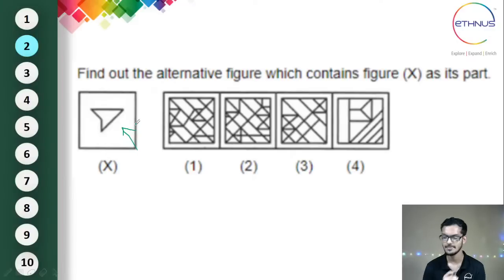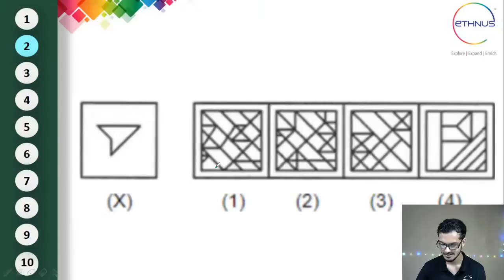Yes, so the correct answer for this particular problem is option A, and you can see here on the screen. The embedded image of this one is here. I'm going to draw a line on that. You can see here, this is one line, this is one more line here, this is one more line, and another one is here.